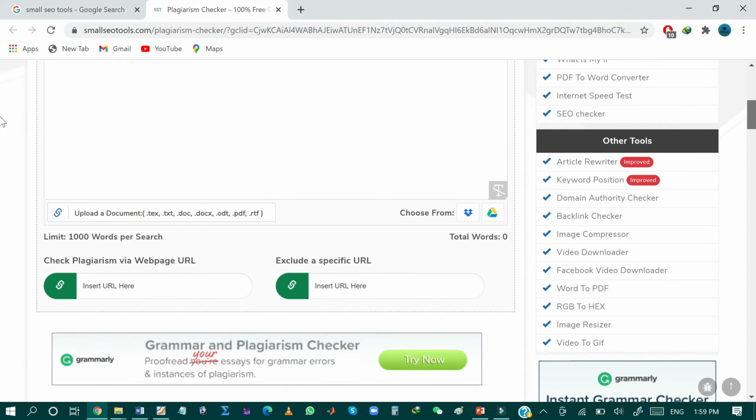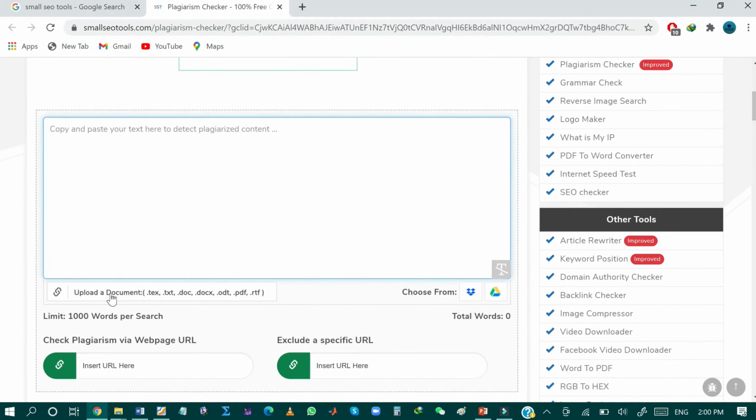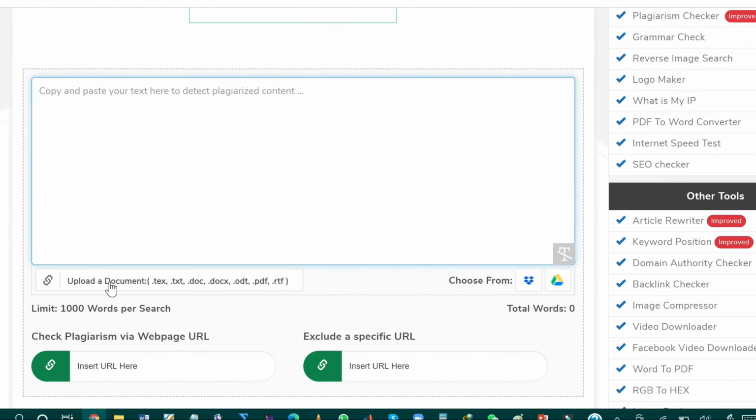So I'm interested in checking the plagiarism of my document. So there are two methods. The first method is to copy and paste the document in this box in order to detect the plagiarism. And the second method, you can upload your document just by clicking this upload a document.